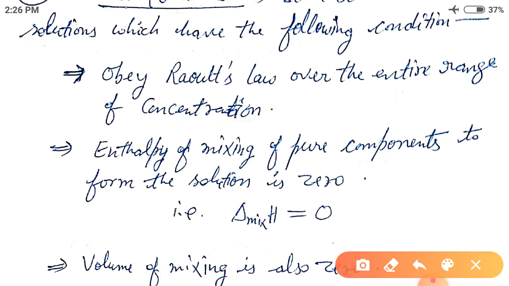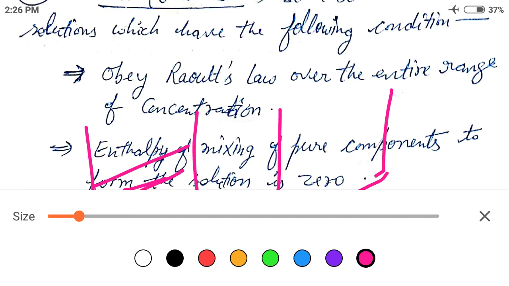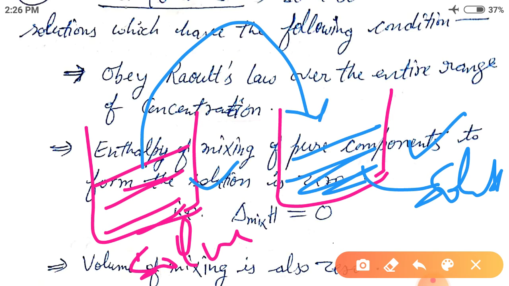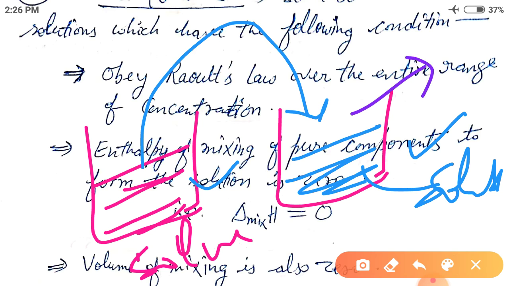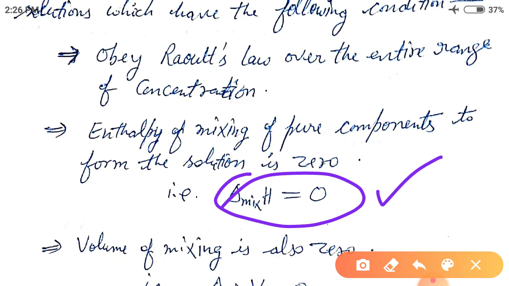It means when there are two beakers, one has the solvent and the other has a solute that is liquid in liquid, and when one is mixed into the other, there is no evolution or absorption of heat during this process. It means delta H remains zero.